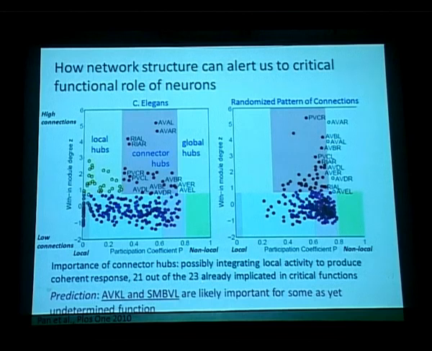As you can see from the left hand side panel, we found that there are some neurons which fall under what we call local hubs, some under connector hubs, and some which have been identified as part of global hubs.